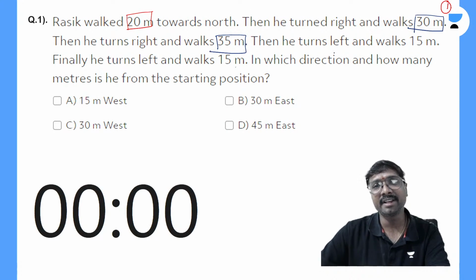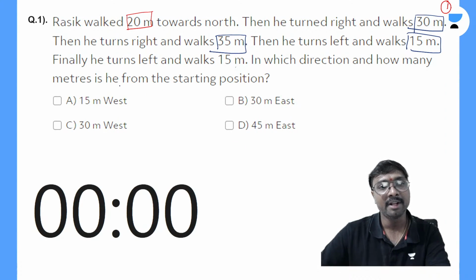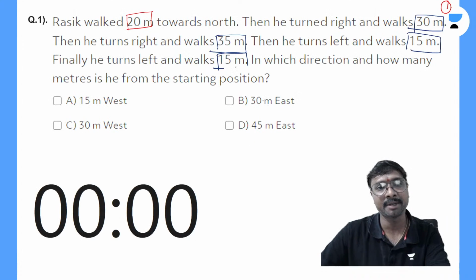Then he turns left and walks 15 meters. Turning left means he is walking again towards the east, for this 15 meters. Finally he turns left and walks 15 meters. Again he turns left. This is 20, this is 35, so exactly he will come to this location, if you observe. So he turns left and walks this 15 meters.